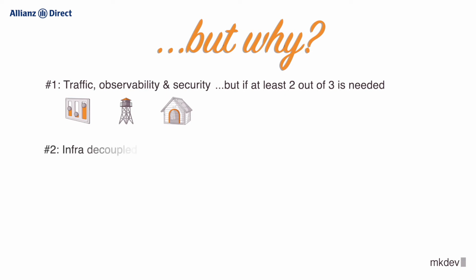The second reason is that thanks to the way service mesh works, you can decouple a lot of infrastructure-specific features from the application itself. The infrastructure team can benefit from the traffic management and observability features without changing the applications. The security team, probably together with the infrastructure team, can easily implement the best practices in terms of encryption, authorization, and authentication with just a few lines of simple configuration.